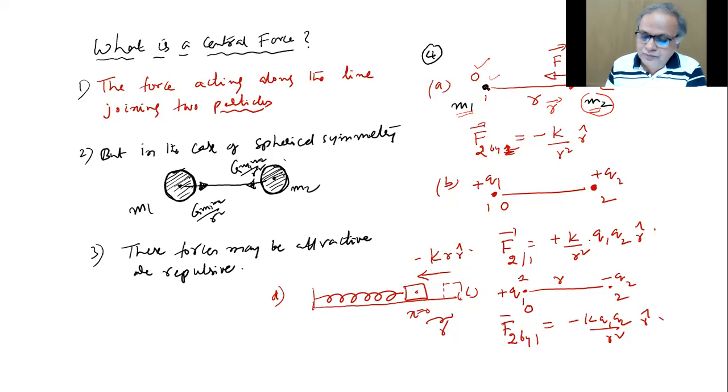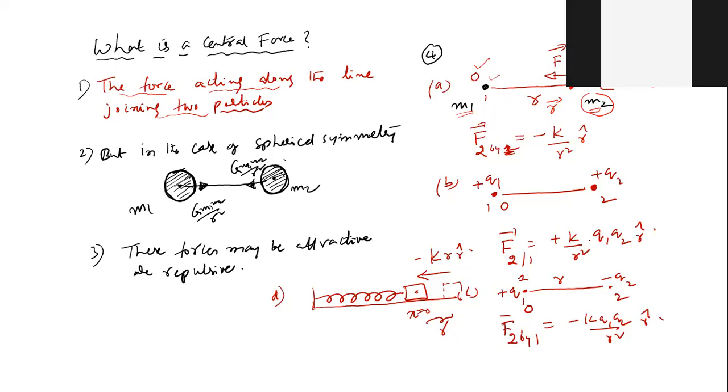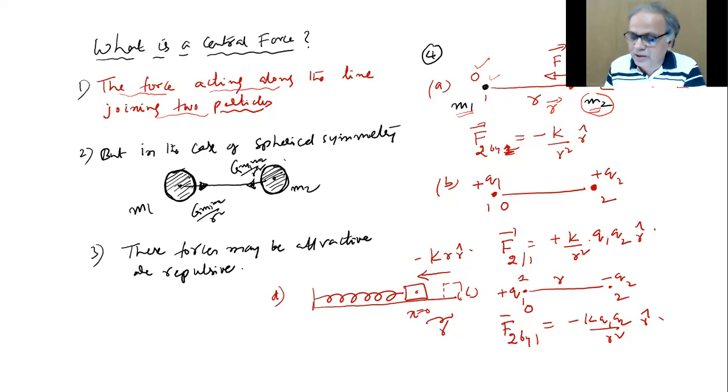I told you a force acting along the line joining the two particles is the central force. We made it look simple. M1, M2 are the point masses. The force on M2 due to M1 is towards M1 along the line joining it. Look, the particle is here, but it went there, for example. Once again, the force will be like this only. If the particle was here, the force is like this. The particle is there, the same force, whatever force is there, will act like this only. There's nothing like a component of this acting that way.